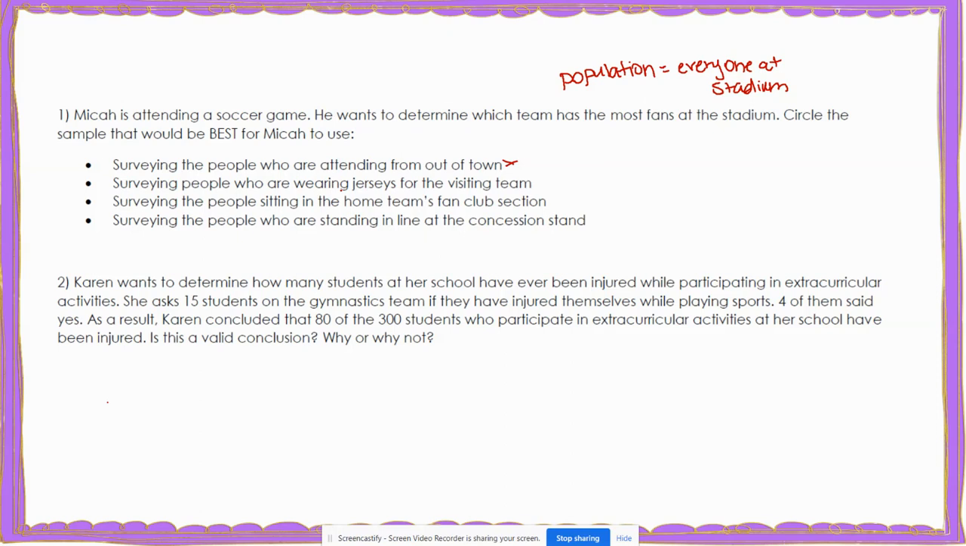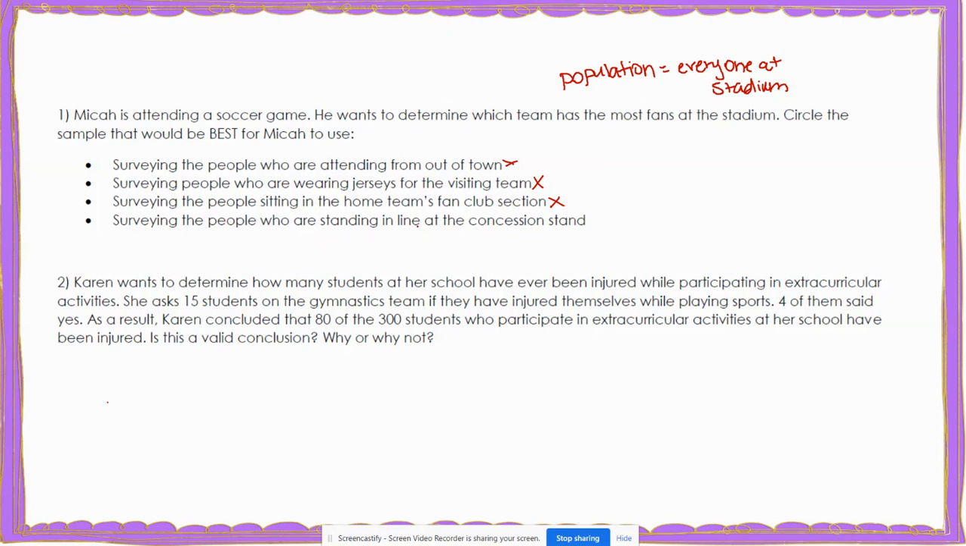Next, surveying people who are wearing jerseys for the visiting team. Well, again, not everybody would be wearing a jersey for the visiting team, so not everybody in the population had a chance to be selected, which means that's not a good sample. Then surveying the people sitting in the home team's fan club section. Well, not everybody in the stadium is going to be in the fan club section, so not everybody had a chance to be selected, which means that is not a good sample.